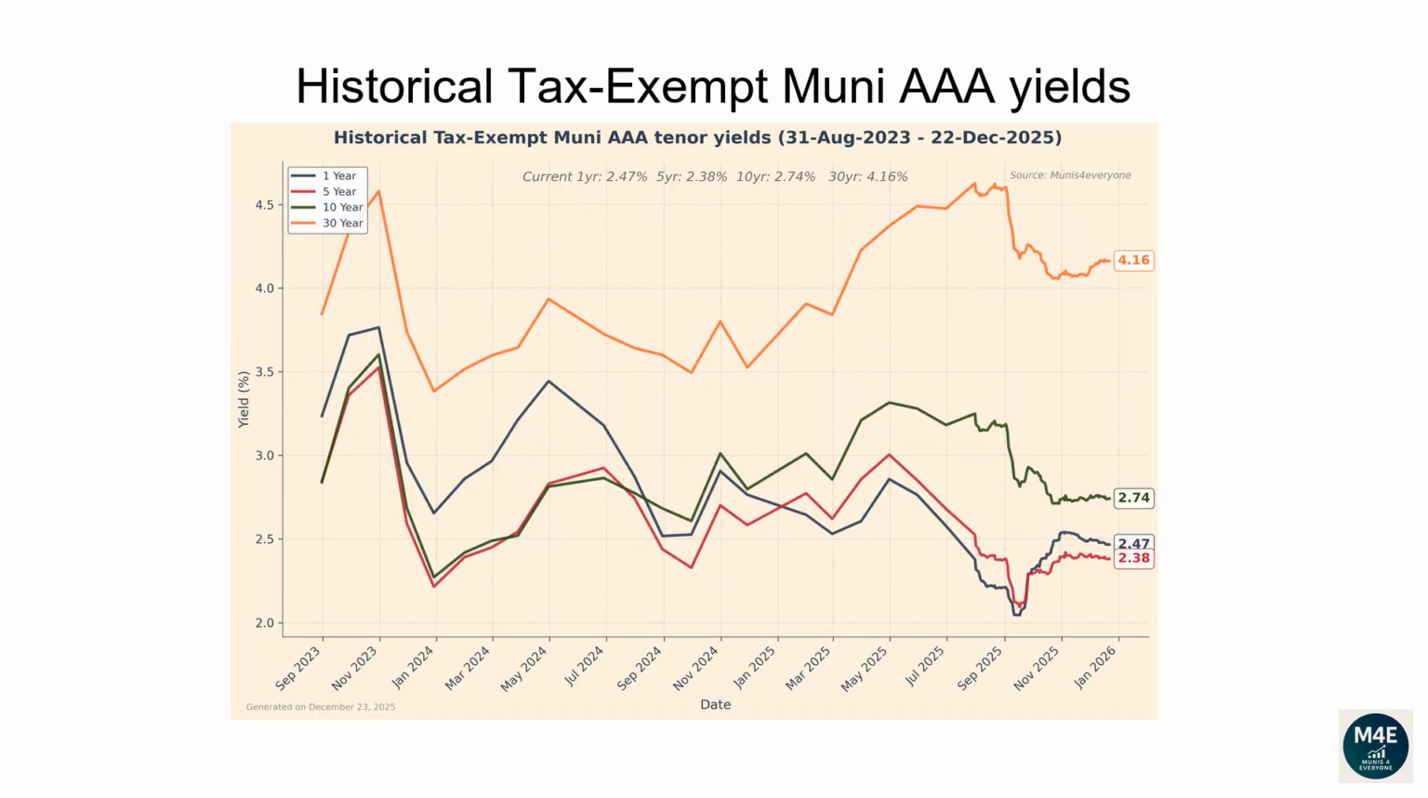This line plot and the next plot show how each tenor of the Muni yield curve has changed over time. From the 31st of August 2023 to the 22nd of December 2025, the 1-year yield has dropped from 3.24 to 2.47. The 5-year yield has dropped from 2.85 to 2.38. The 10-year yield has dropped from 2.84 to 2.74. The 30-year yield has increased from 3.85 to 4.16.